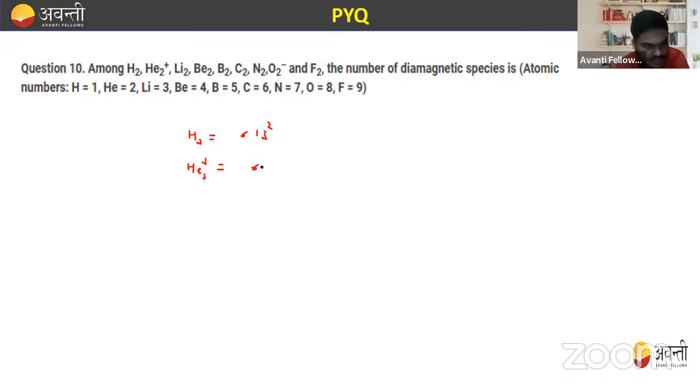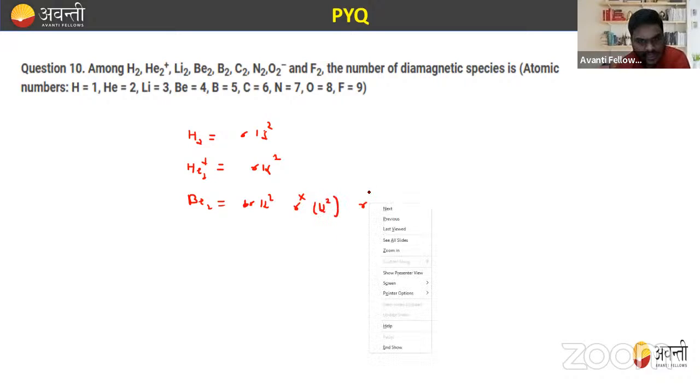So it will have sigma 1s2 and sigma star 1s1. Similarly, beryllium 2 has sigma 1s2, sigma star 1s2, sigma 2s2 and sigma star 2s2.